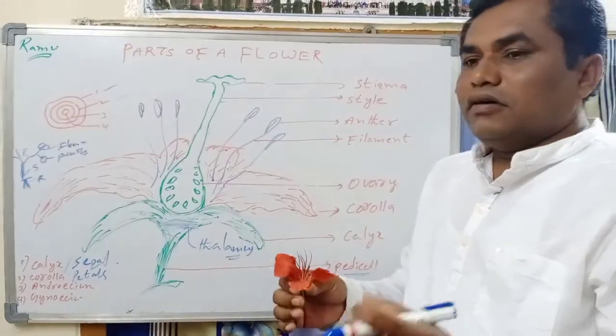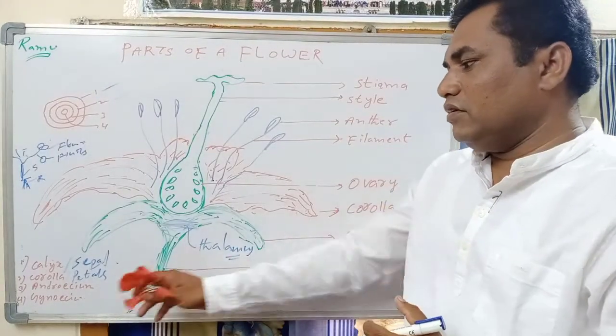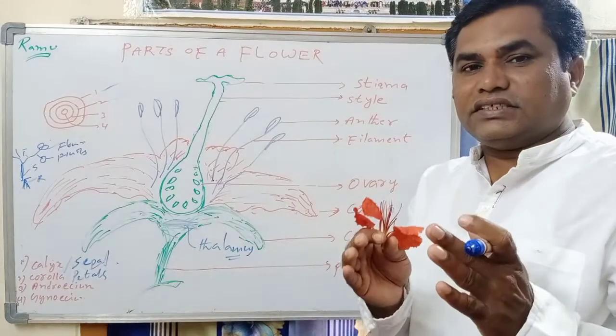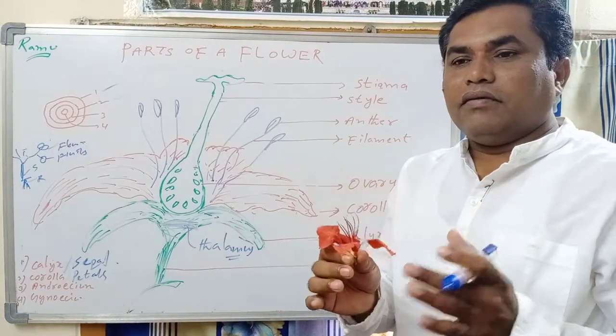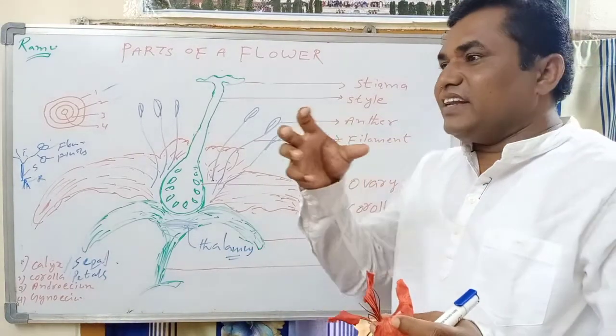So what are the functions of the second whorl? Mainly they attract insects.